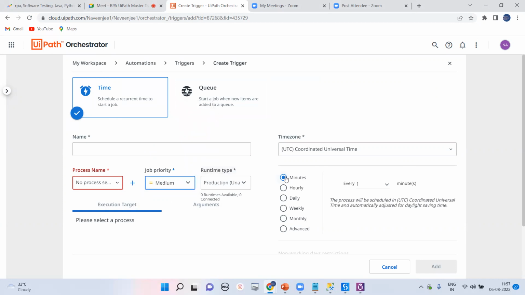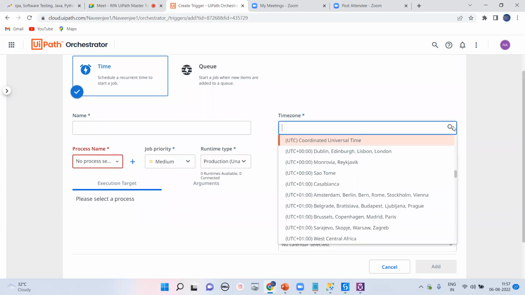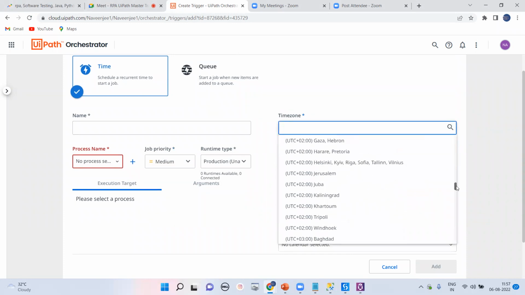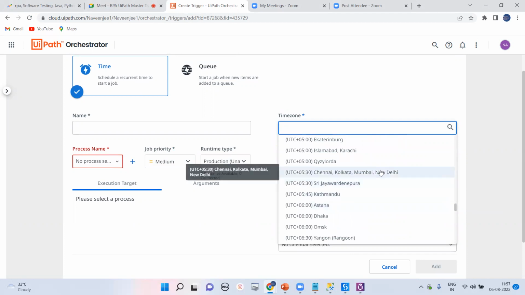I already told you, you want to automate like minute, hourly, daily, weekend, monthly, whatever you want to go for. And for time zone, you provide it according to your country. We are from India, so we are getting UTC plus 5:30, and that is the India time. We are going for Chennai, Kolkata, Mumbai, and New Delhi, and you can go for these things.